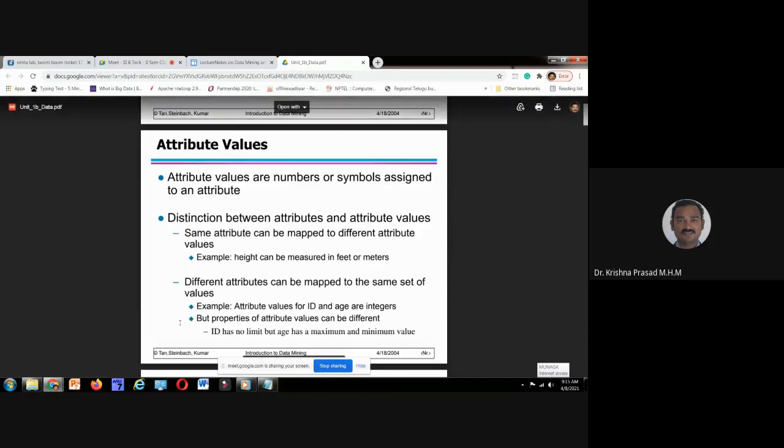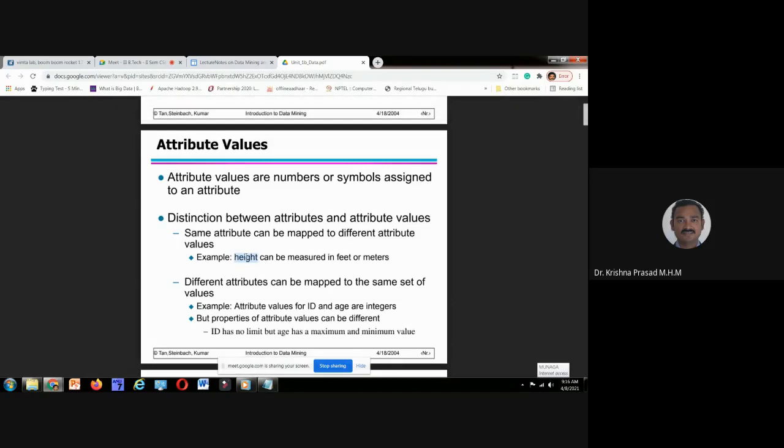We told transformation previously. I have represented the height of a person in the form of centimeters, say 170 centimeters. But in my model, I want to use MKS system or SI system, or I want to convert that distance into feet. In that case, you can transform. Attribute is height only.